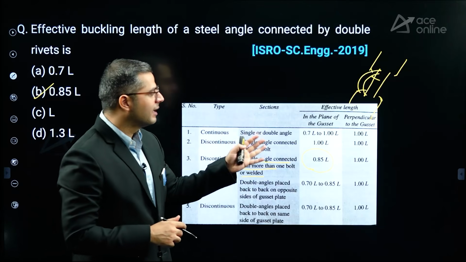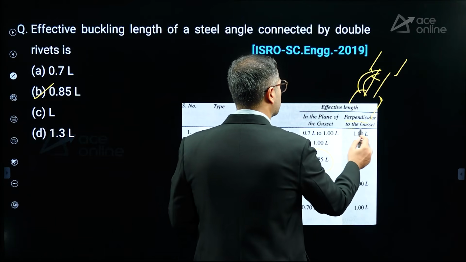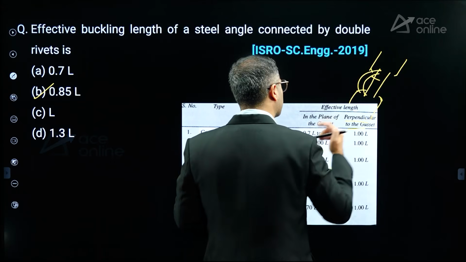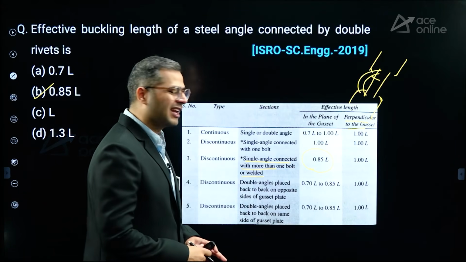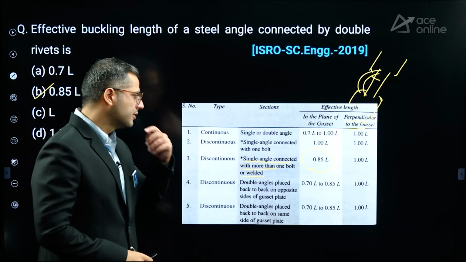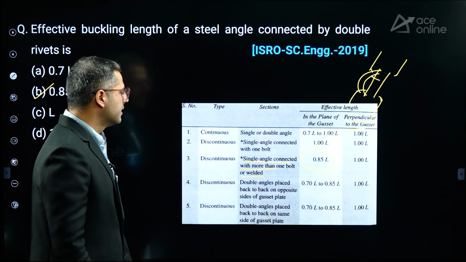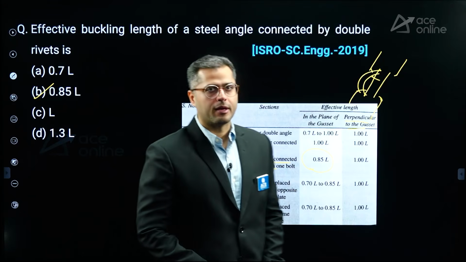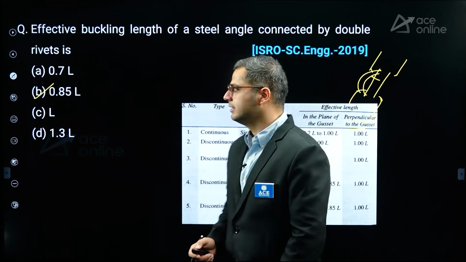Now, what is out of plane buckling or perpendicular to the gusset? So you can imagine the gusset buckling outside of the plate. That can also be considered over here. So this is 0.85 times L. So this is from the strut topic, right? This is not your regular effective length consideration.